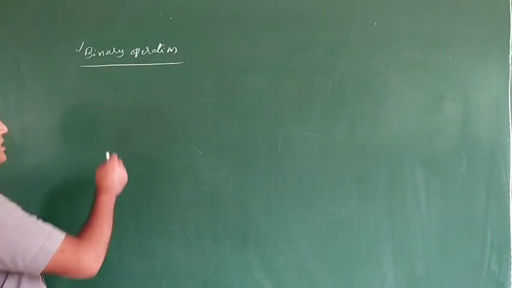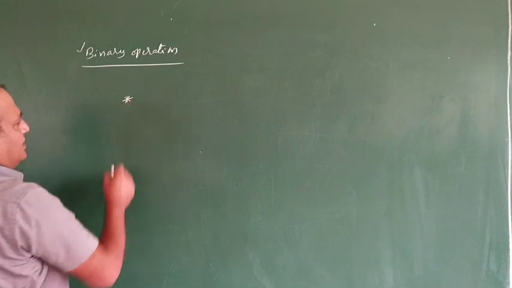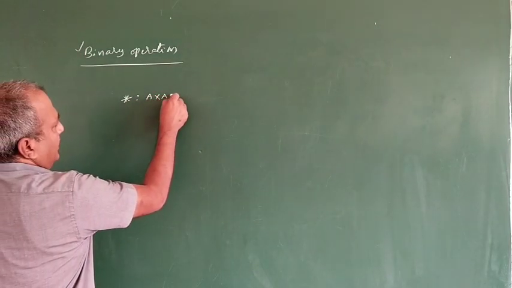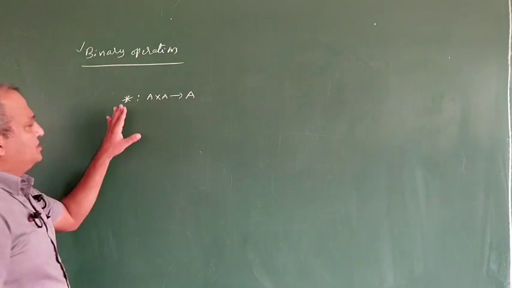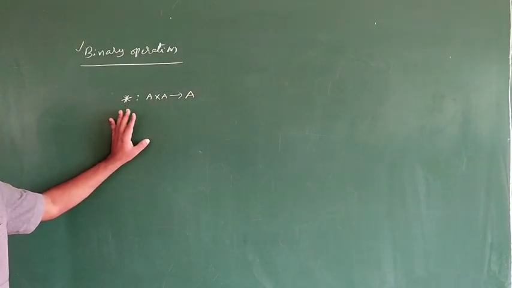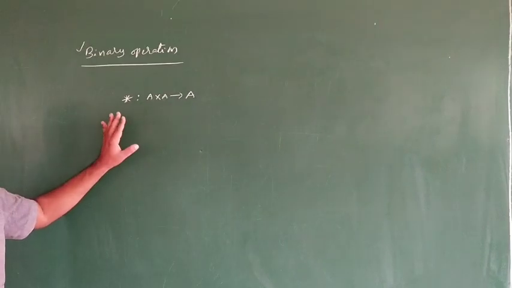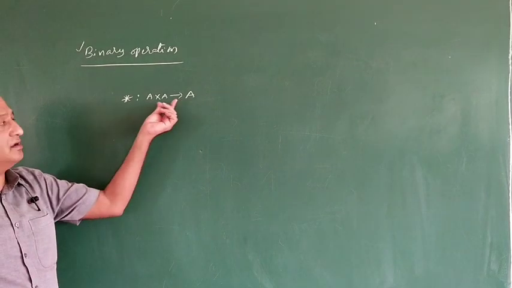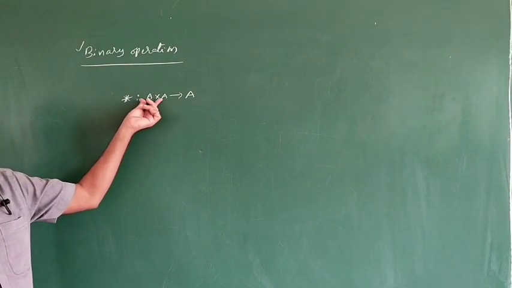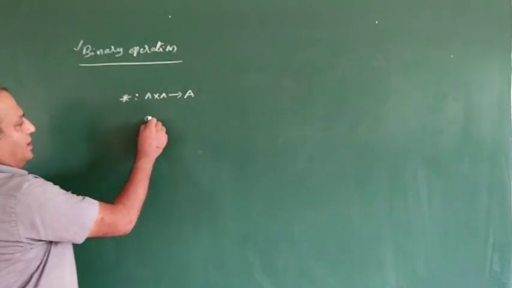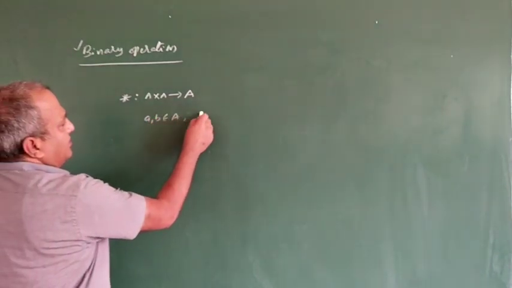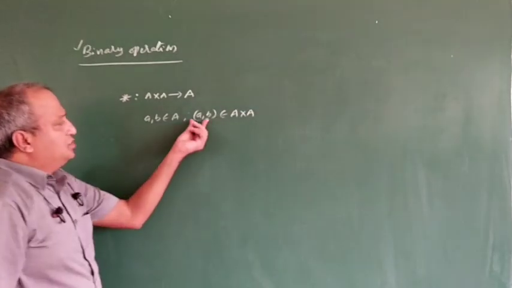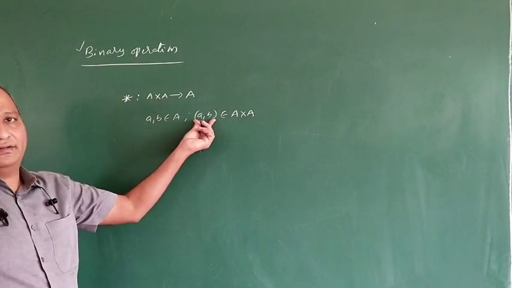How will we define a function star? Remember, star is a function from A cross A to A. This function star is said to be a binary operation. So a binary operation is a function on set A, so that A cross A to A. A cross A means what? It is the ordered pair, meaning (a, b) belongs to A cross A. How are these two related?